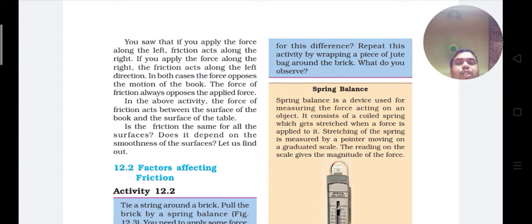Second factor is the force with which two surfaces are pressed together. I repeat again, the two factors on which the frictional force depends: first, the nature of the two surfaces, that means smoothness or roughness of the two surfaces; second, the force with which two surfaces are pressed together.